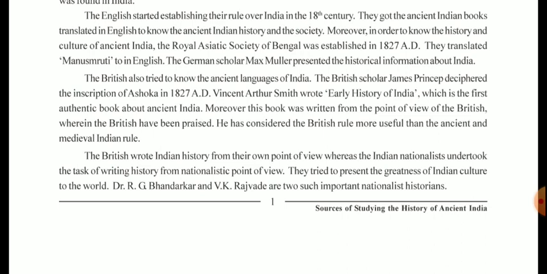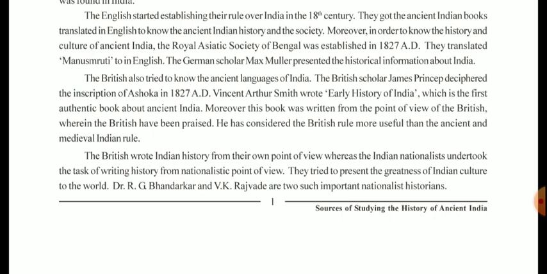So, over here, you all will be familiar that the Britishers started their rule from the 18th century. They were very much interested in the history of India. So, they translated those ancient Indian books into English. Moreover, in the year 1827, the Royal Asiatic Society of Bengal was established. They translated many books, and among them, Manusmriti is also one.